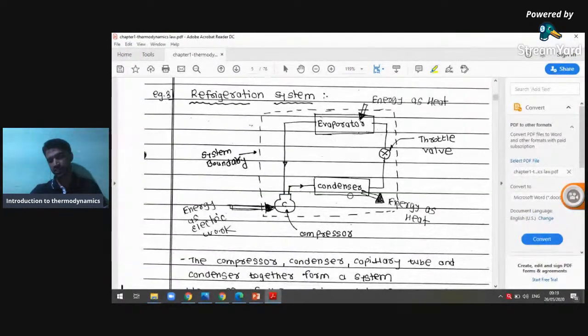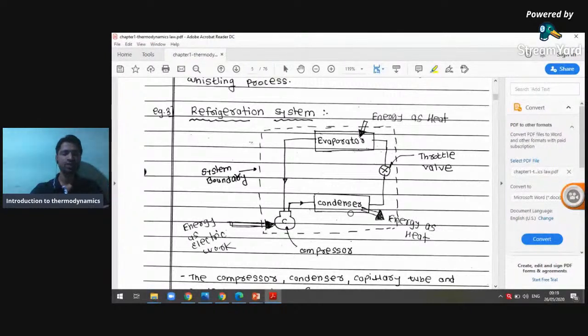Now applications. This is the refrigeration system, which is very important in day-to-day life. We see the fridge, that is the refrigerator system. It works on the principle of VCRS, vapor compression refrigeration system, where we know there is a compressor. If you see in the fridge, possibly I'll show